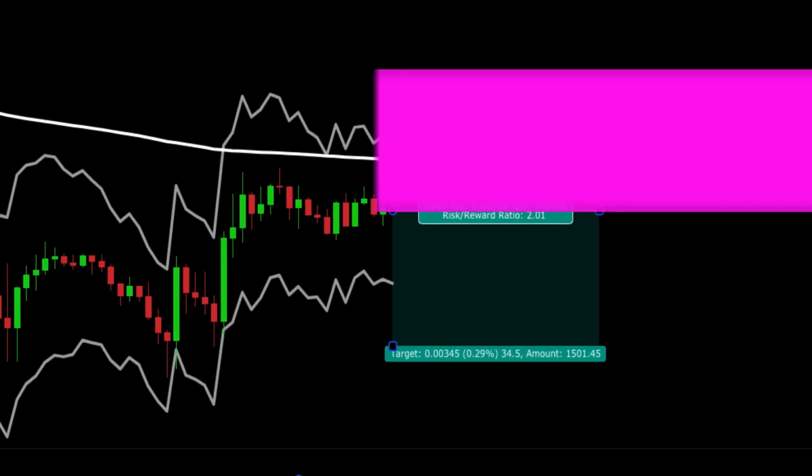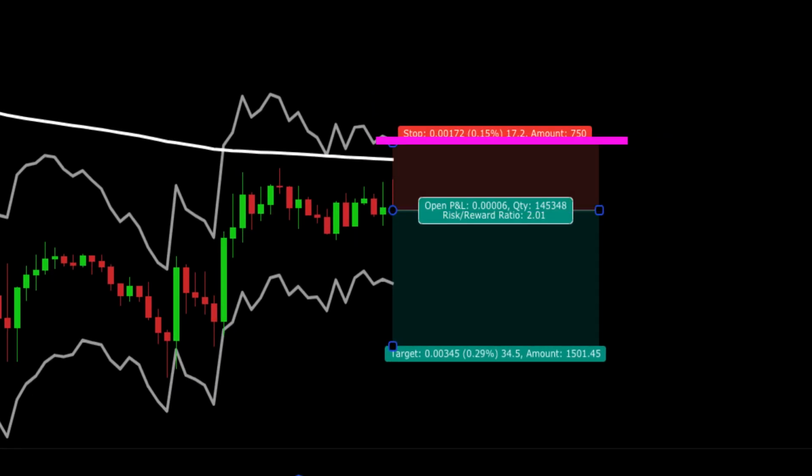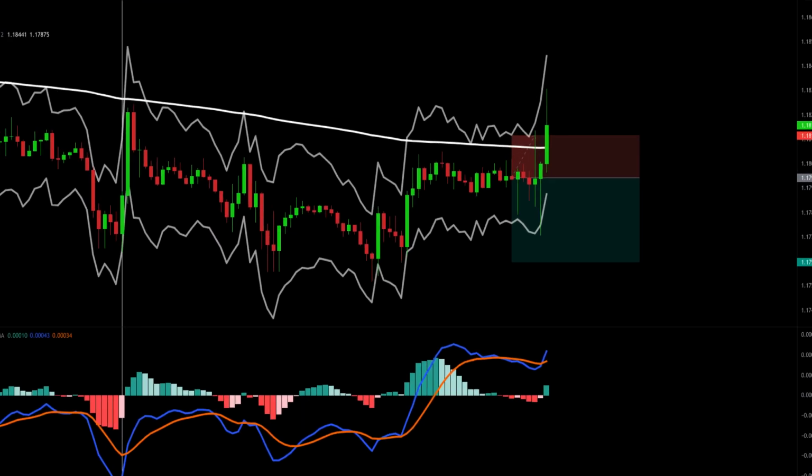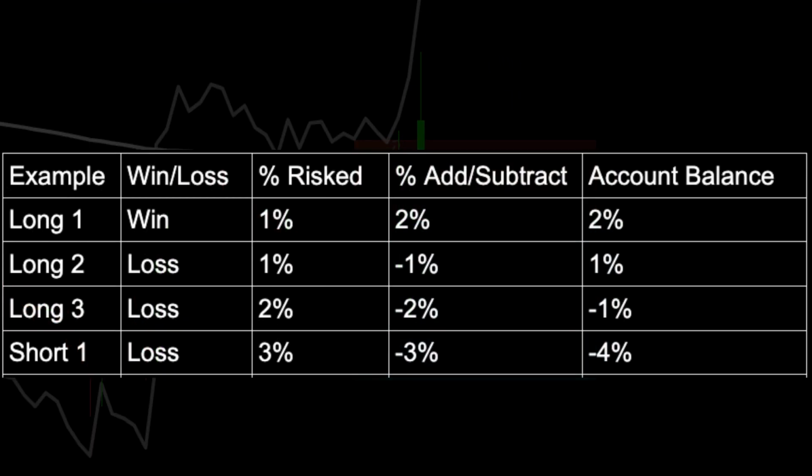We place our stop at the ATR band above the trigger candle and target 2-to-1. And because our last trade was a loss, we are going to add 1% to our position. So here we are going to be risking 3. And this one stops out. Now our account balance is negative 4%.